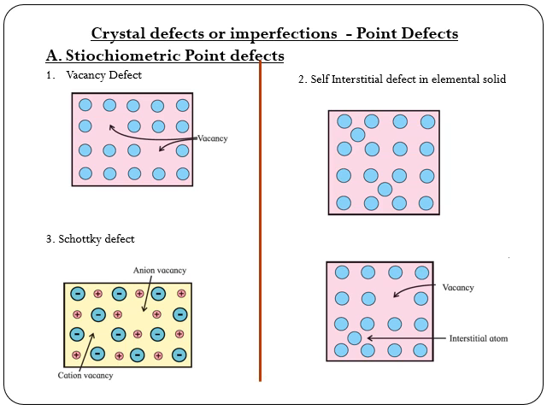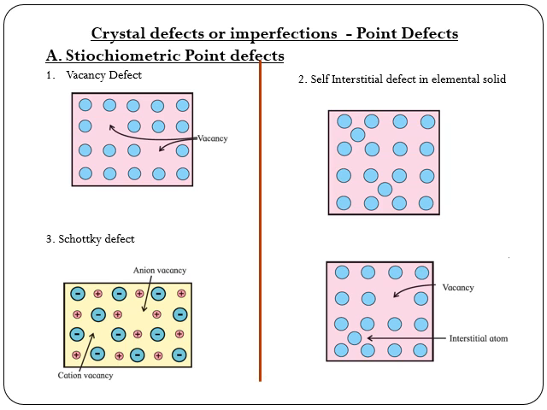There are three types of defects: point defect, line defect and plane defect. Only point defects will be discussed in this chapter. Point defects are irregularities produced in the arrangement of bases at a lattice point in crystalline solids. There are three major classes of point defect: stoichiometric point defect, second, impurity defect, and third, non-stoichiometric point defect. First one, stoichiometric point defects.